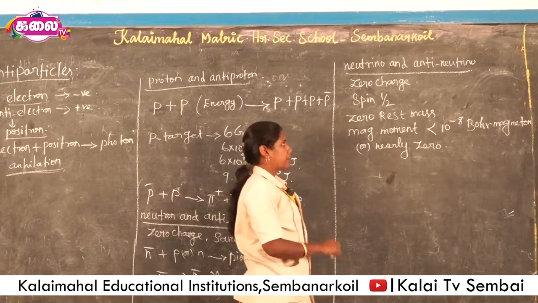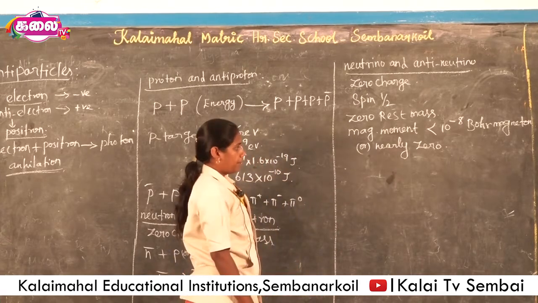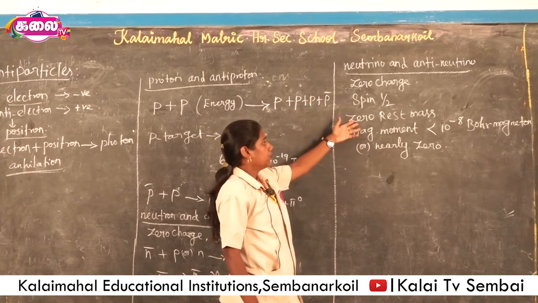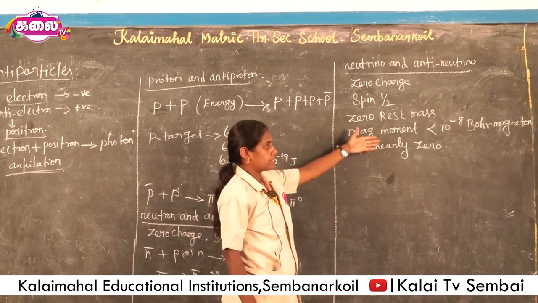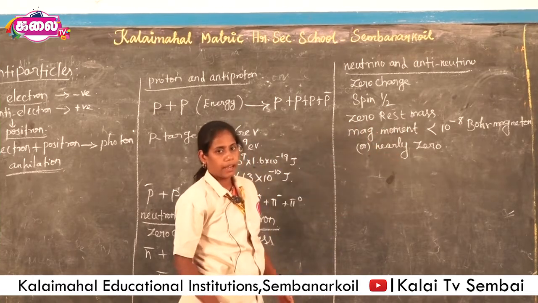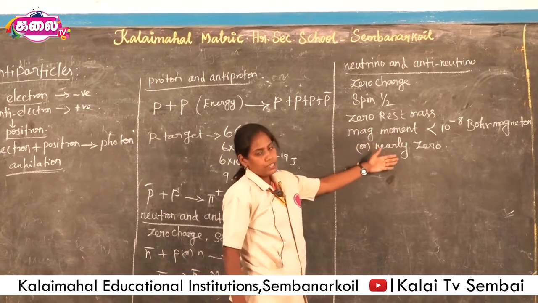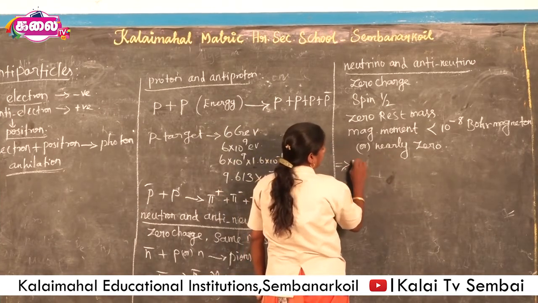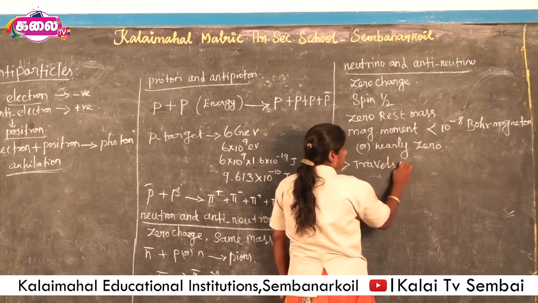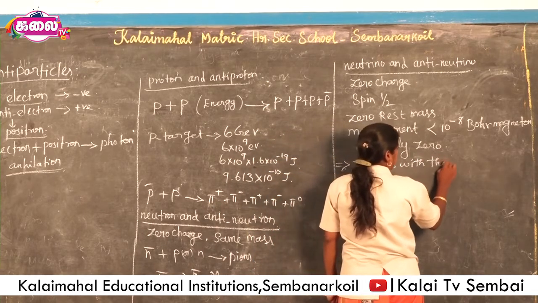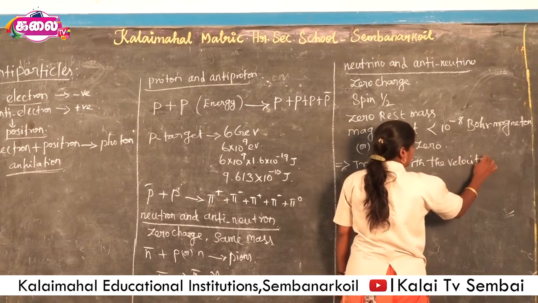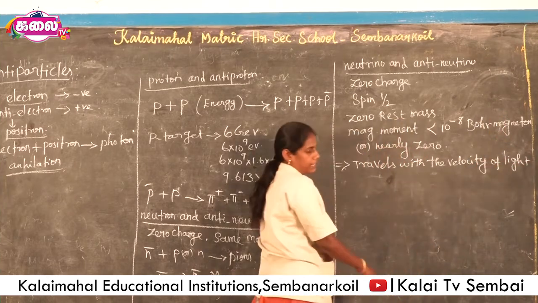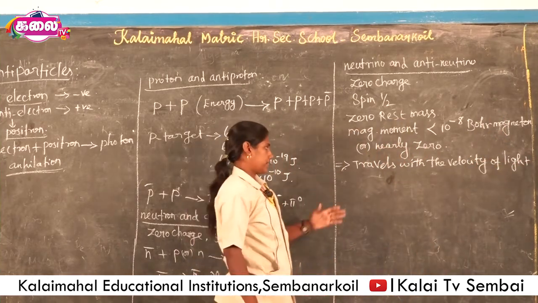These are some basic properties of neutrino and antineutrino particles. Here charge is 0, it has spin of half value, then 0 rest mass, and its magnetic moment is lesser than 10 to the power of minus 8 Bohr magneton, that is almost nearly 0. And also these particles travel with the velocity of light, which is 3 × 10 power 8 meter per second.